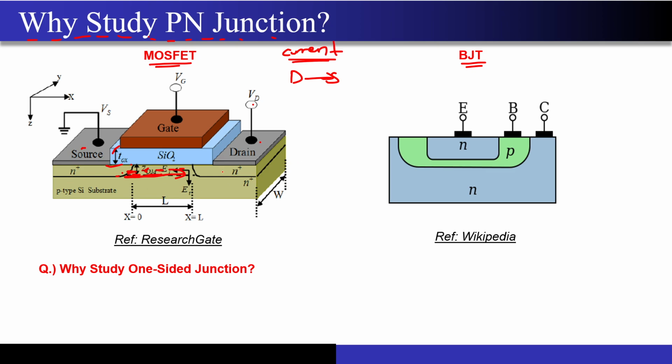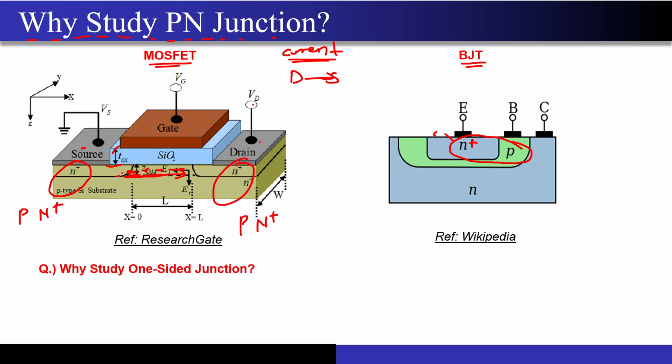So now if you look at this structure, I can at least see this one junction, P n plus. Over here, if this is a p-type substrate, then I am seeing one more P n plus junction. If I come to the BJT, by the way, this is just a notation, correct? This n should have actually been n plus, correct? So I am also seeing a P n plus junction over here. So what you are seeing is that a lot of PN junctions have been created in both of these structures.